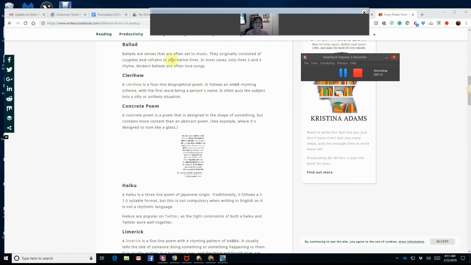A ballad. Ballads are verses that are often set to music. They originally consisted of couplets and refrains in alternative lines. In most cases, only lines 2 and 4 rhyme. Modern ballads are often love songs.